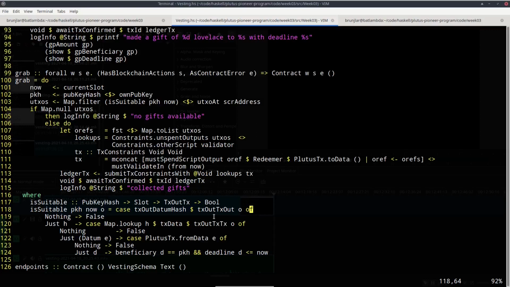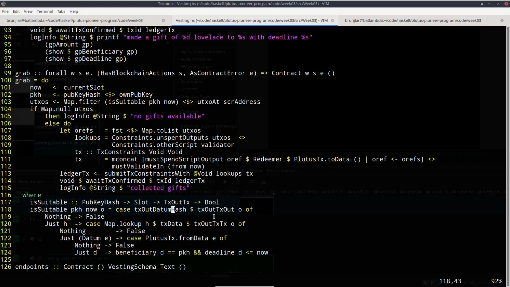So what this does, it looks at the whole UTXO and then applies this filter to the entries and only keeps those that are available now. And this is the function that filters. It gets the address or the public key hash of the wallet and the current time and the transaction output to consider, and then checks whether that's available.